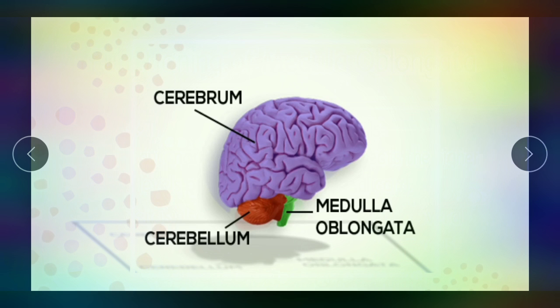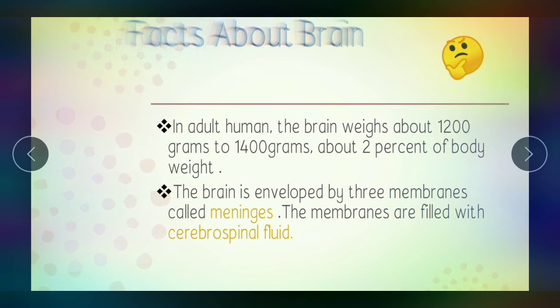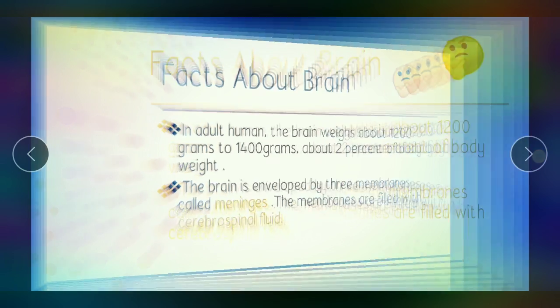The medulla oblongata extends to form the spinal cord. Facts about brains. In adult humans, the brain weighs about 1200 to 1400 grams, about 2% of the body weight. The brain is enveloped in three membranes called meninges. The membranes are filled with cerebrospinal fluid.